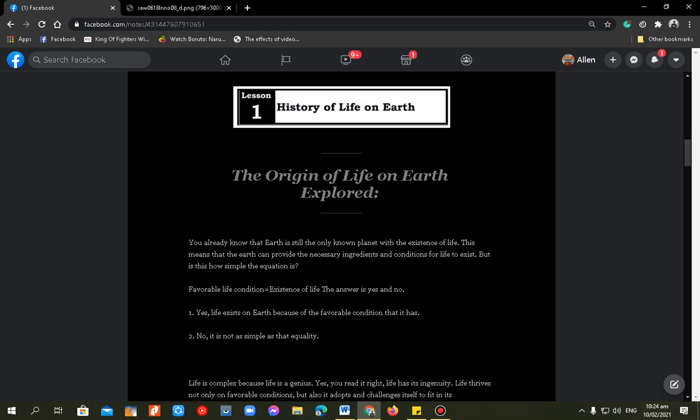The reason why Earth is habitable is that it has the right distance from the sun. It is protected from harmful solar radiation by its magnetic field. It is also kept warm by an insulating atmosphere, and it has the right chemical components for life, which are water and carbon. This means that the Earth can provide the necessary ingredients and conditions for life to exist.